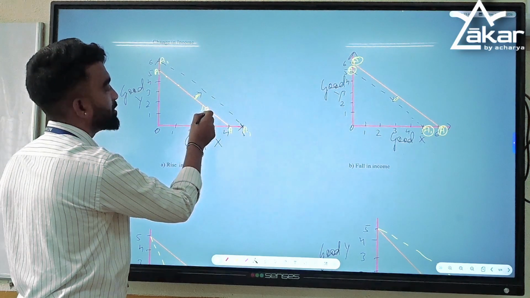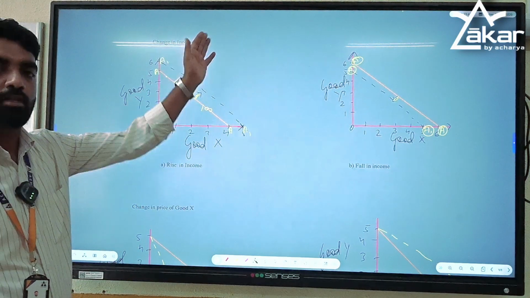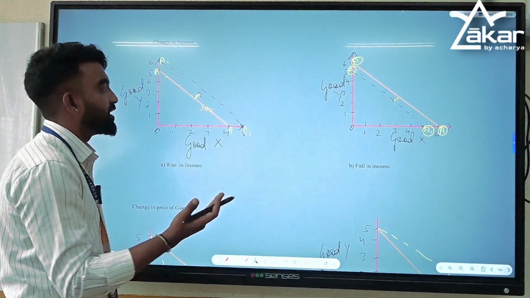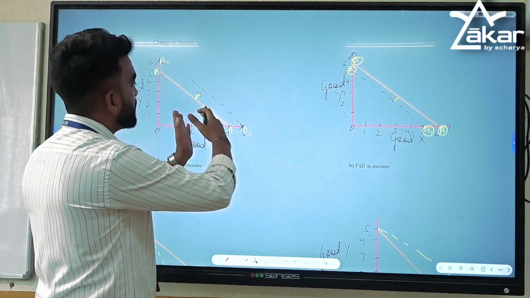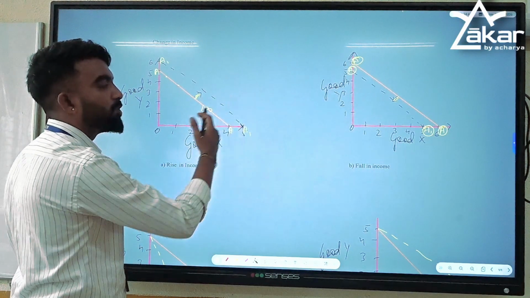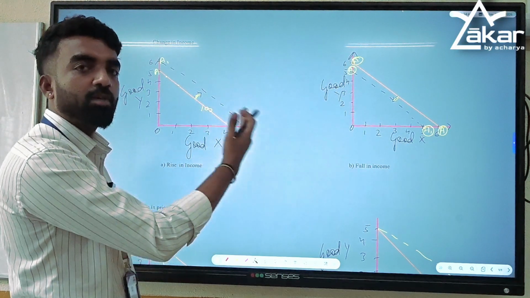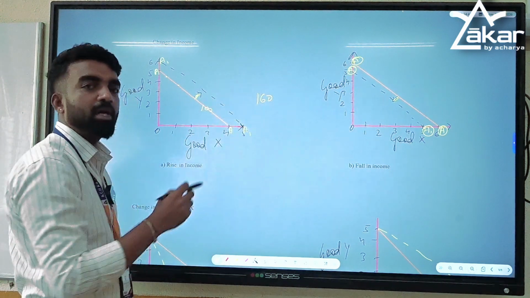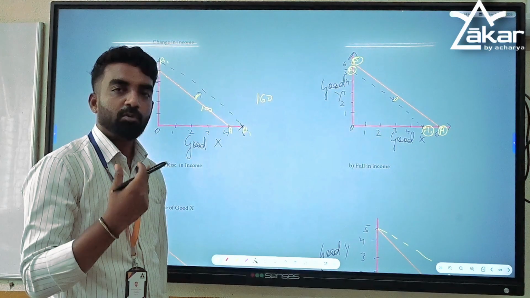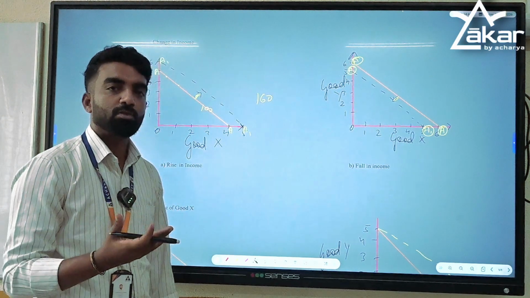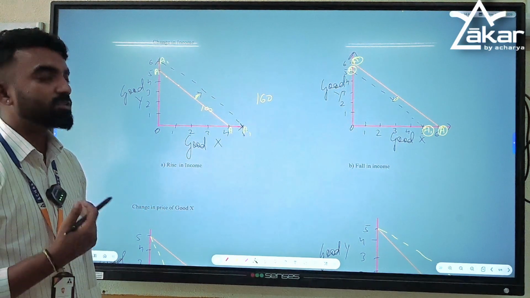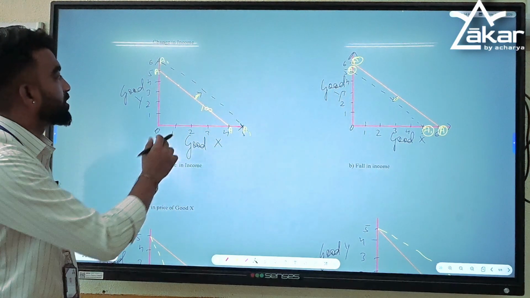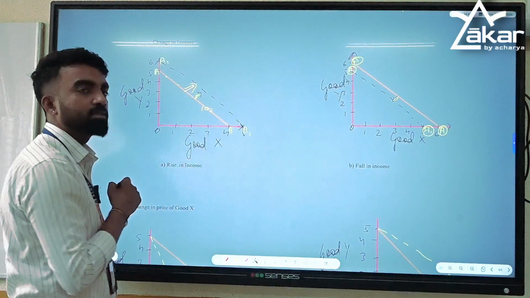This budget line indicated 100 rupees. We saw there were many combinations, right? 10, 0, 8, 1, those things. Now the income has increased, that means the budget line will shift outwards. This is called rightward movement or outward movement, outward shift of a budget line. Now for 160 rupees he or she can buy another, if she wants to spend entire her income on shoes, now she can get 16 pairs of shoes. Similarly, if she wants to get a combination of both, then she can buy more. The purchasing power has increased for a consumer.